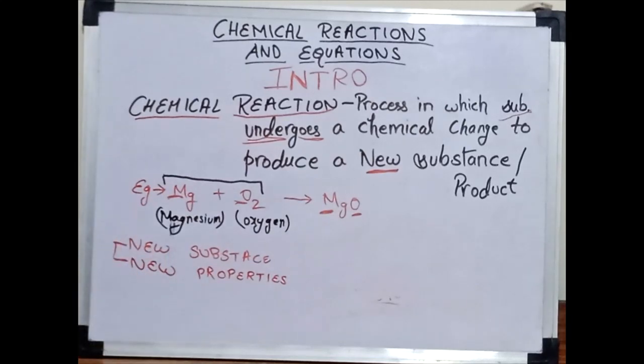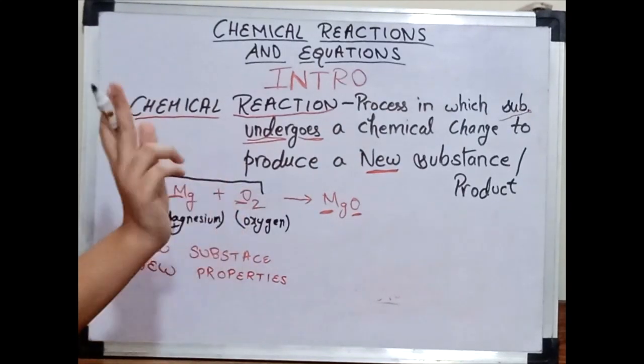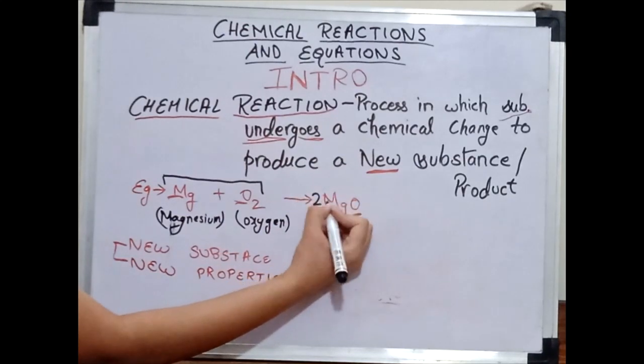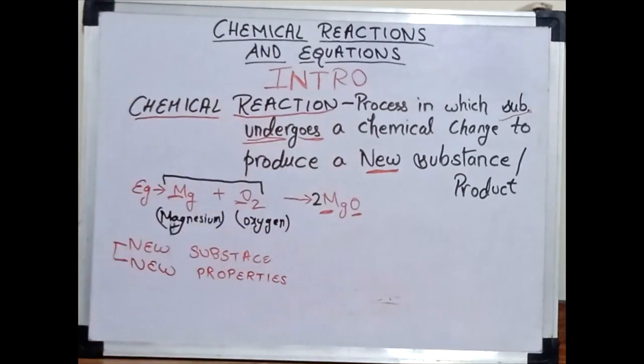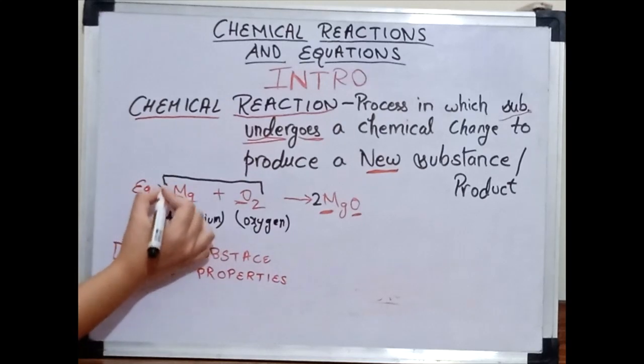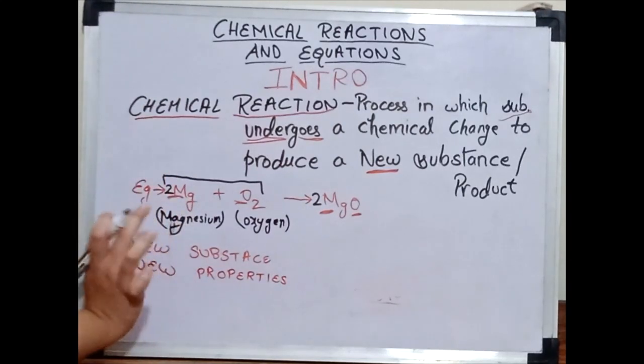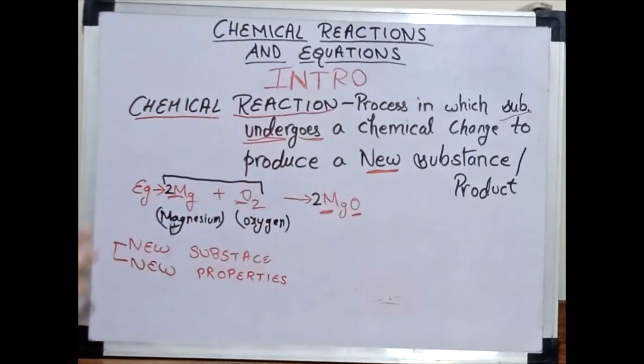And one more thing, whenever you are writing a chemical equation, you need to balance it. How? Here there are 2 atoms, so we need to have 2 atoms of oxygen. But then 2 magnesium are also there. So this is how your equation looks, and in examinations you must write the balanced equation.